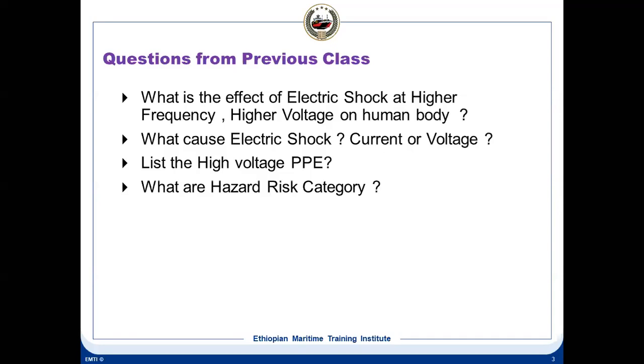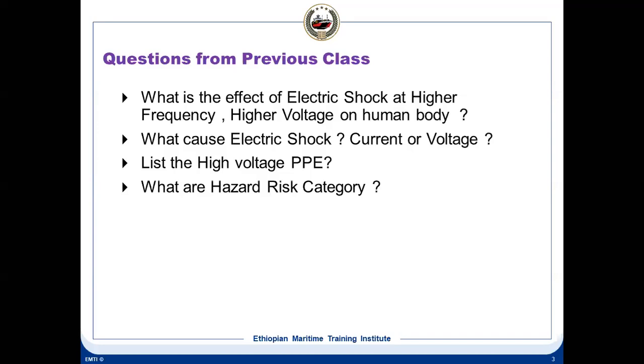So what causes electrical shock is the current, but it depends upon the voltage level and the path resistance. It is I equals V by R, the same formula being used here. Higher the voltage, higher the current.